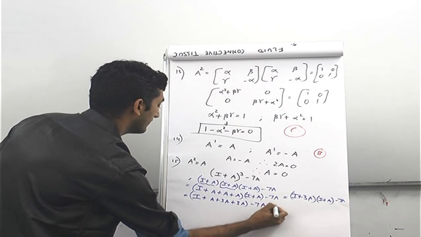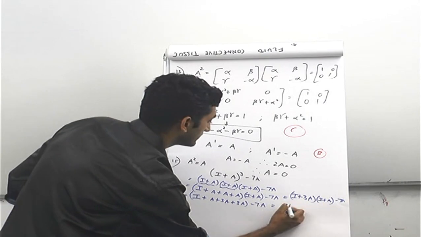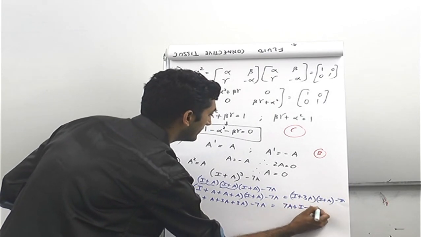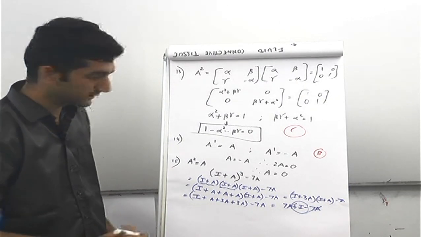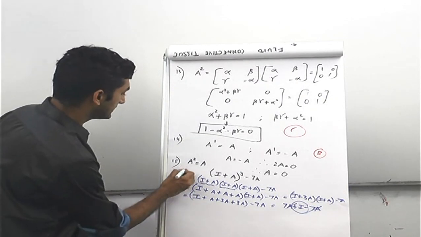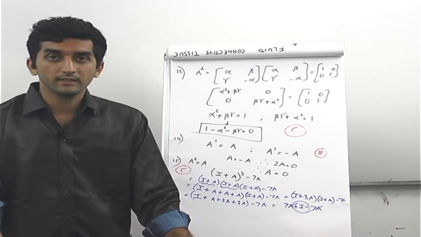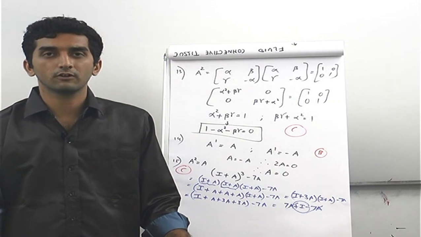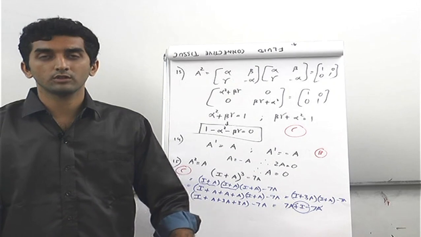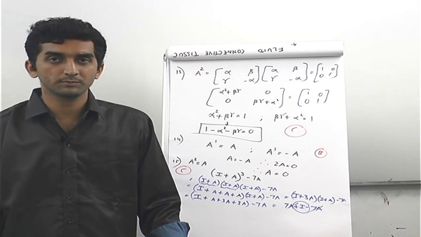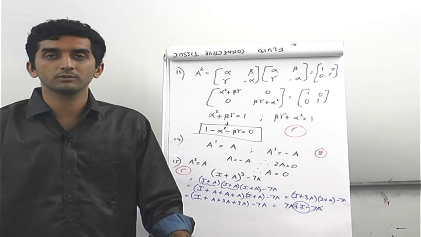This minus 7A. Now this, when you see, it's nothing but 7A plus I. So 7A plus I minus 7A, 7A cancel, and it will give you I. So I is the correct answer for this. So option C is the correct answer for the 15th problem. So this ends the miscellaneous exercise and the problems of the chapter of matrices. I suggest you go to the summary again to just get a brief review about all the important concepts. If you follow all these problems, then applying these concepts becomes really easy, even if the problems are changed in the exam.